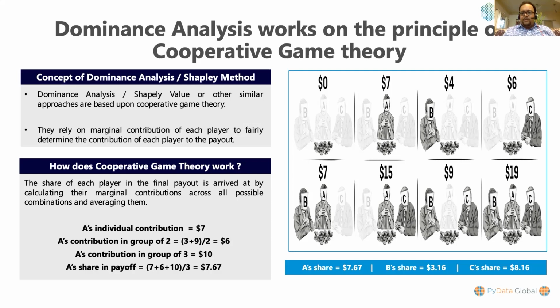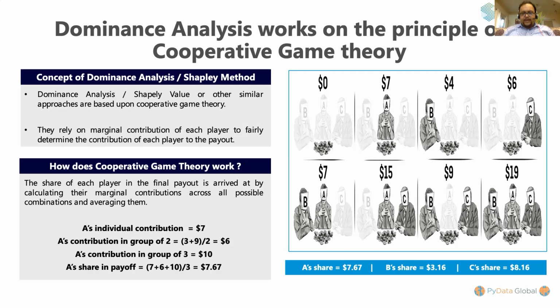Now, there will be 3 combinations of 2 players each. A and B playing, the payout is $7. A and C playing, the payout is $15. And B and C playing, the payout is $9. When all 3 play, the payout is $19. Now, the intent is to find the share of each of these players in this $19 by calculating the marginal contribution of each player across all possible combinations and then averaging them out.